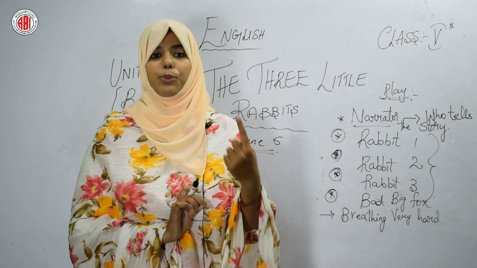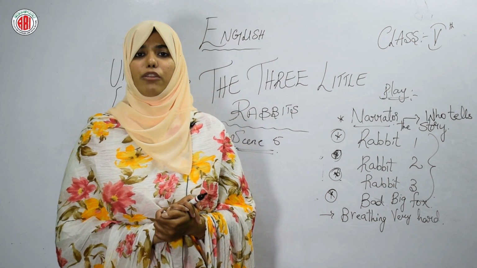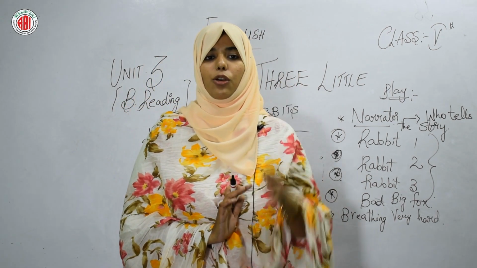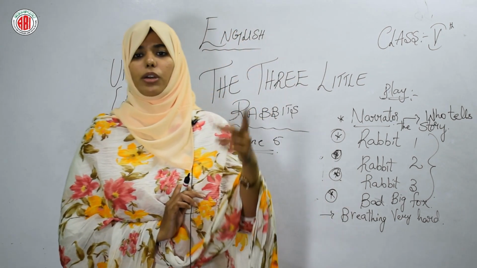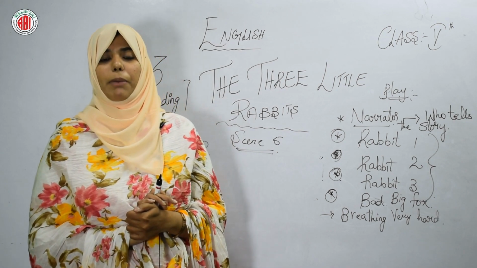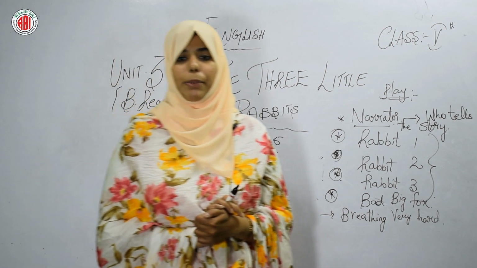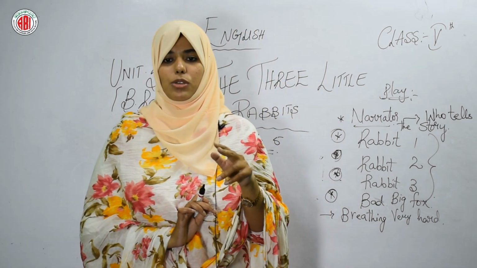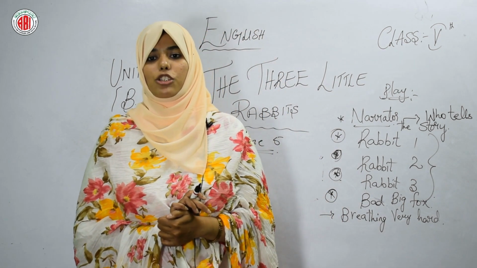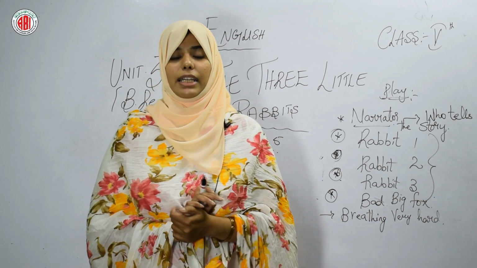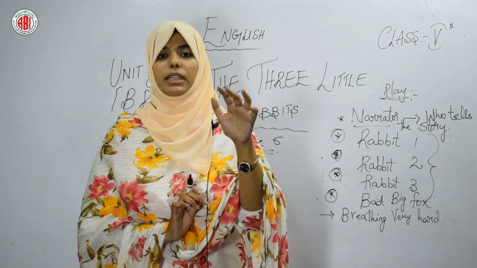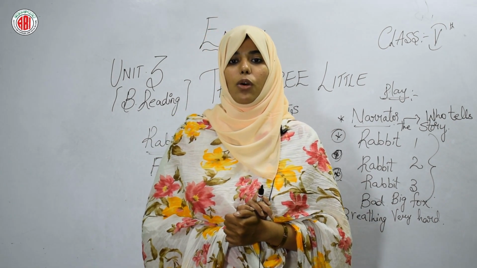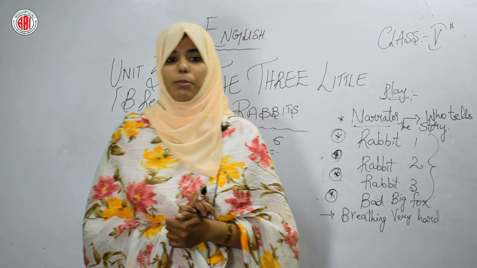What did the rabbit 1 say? Brothers, I think the fox has gone. So they had thought that the fox has gone. Rabbit 2 said, no, look, he's coming down the chimney pipe. Students, as you can see in the picture, the fox is coming from the roof of the house. Roof के ऊपर से जो चिमनी का पाइप होता है, he is climbing from over there to enter the house. So the rabbit 2 said, no, he is coming down from the chimney pipe.